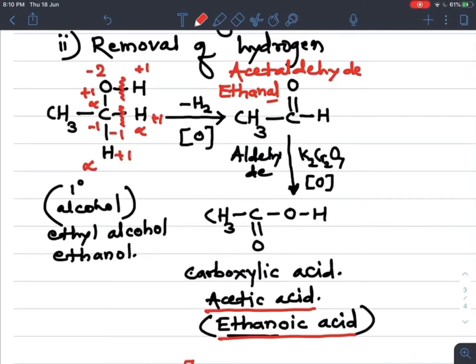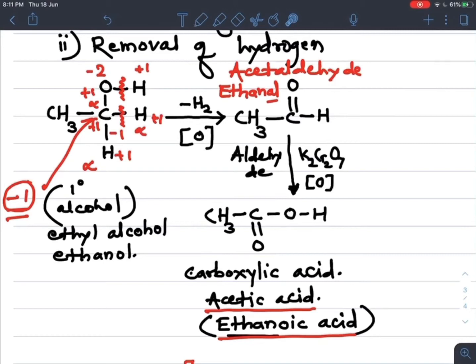So what is the oxidation state of this carbon? +1 -1 -1 means -2, and +1 means again it is -1. So the oxidation state of this carbon is -1.